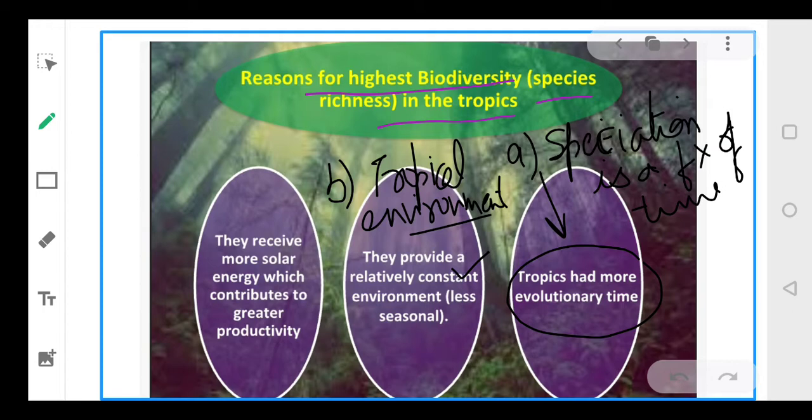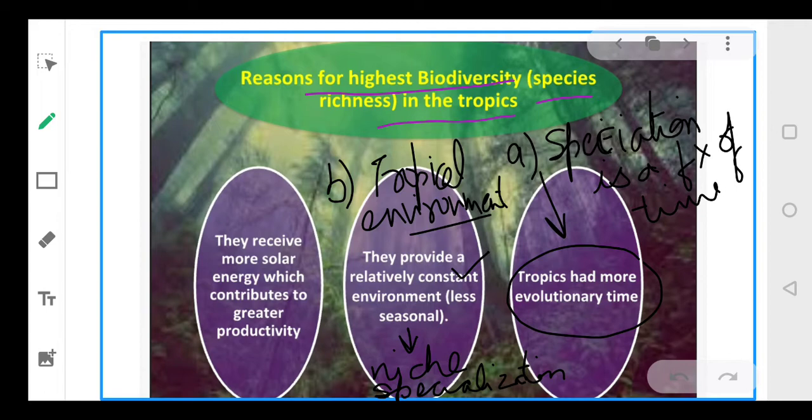They do not have seasons, and the environment is constant, meaning less fluctuation, and this constant environment promotes niche specialization. तो यहाँ जो environment है वो काफ़ी change नहीं होता है, और उसकी वजह से जो organisms यहाँ रहते हैं उनके अंदर niche specialization आ जाती है, means they adapt themselves to the environment, they become more fit to the environment, and that is why they have a greater species diversity.